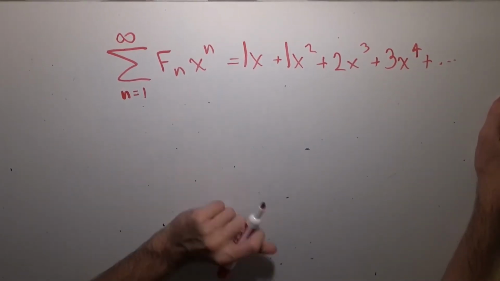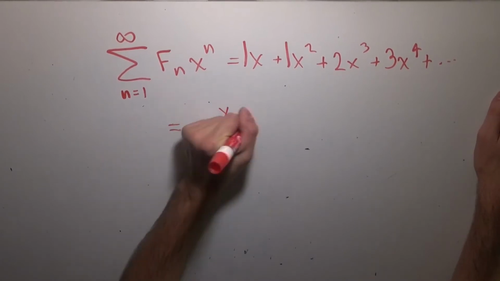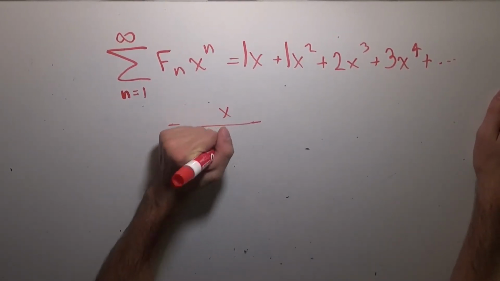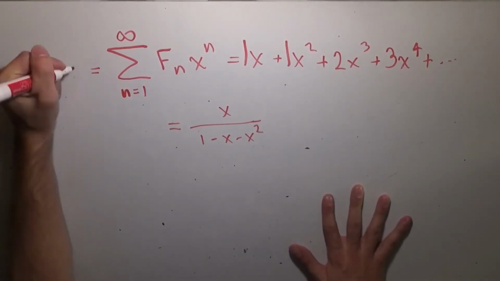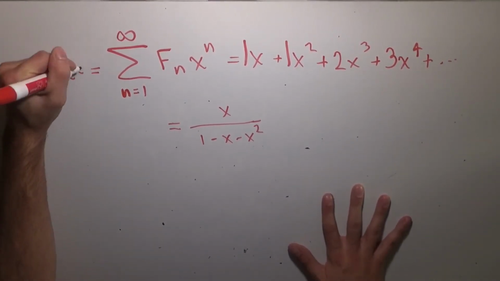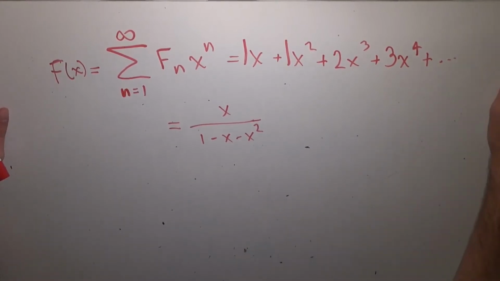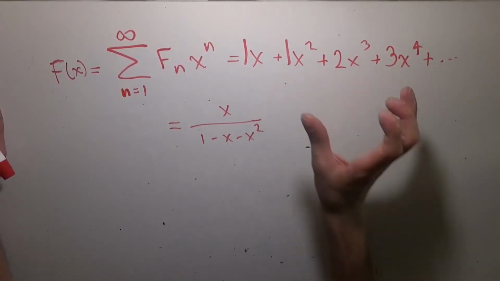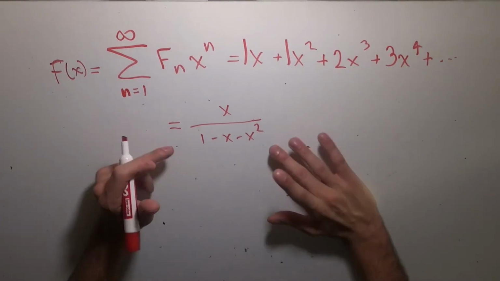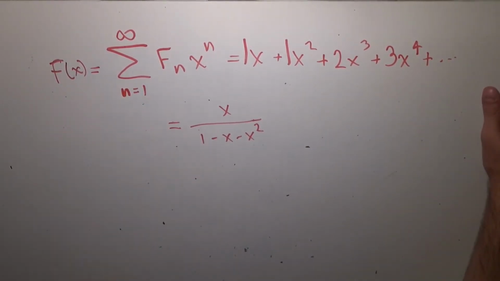There's a couple things that I forgot to mention. What we were able to show is that this is equal to x divided by 1 minus x minus x squared. That function, we called it capital F of x. And I realized I didn't mention the radius of convergence, like the interval on the real number line over which this Taylor series converges, or whatever the radius is in the complex plane. It's some analytic function, yada, yada, yada.